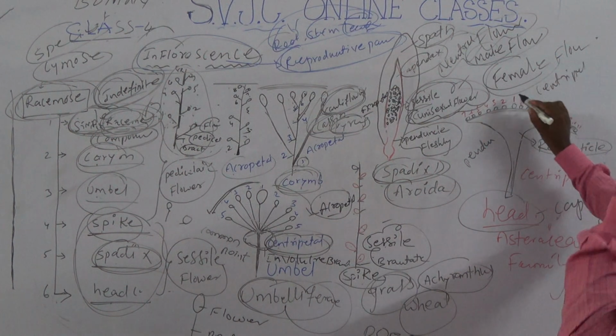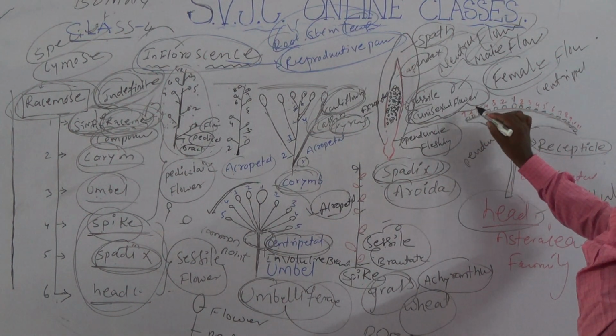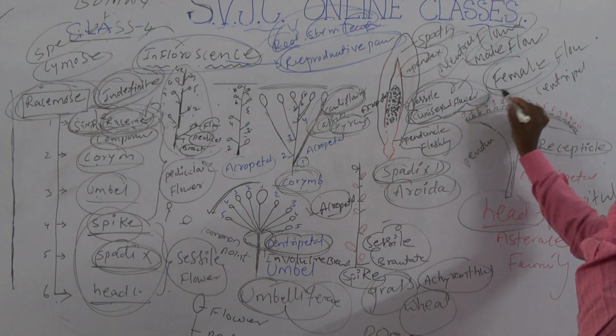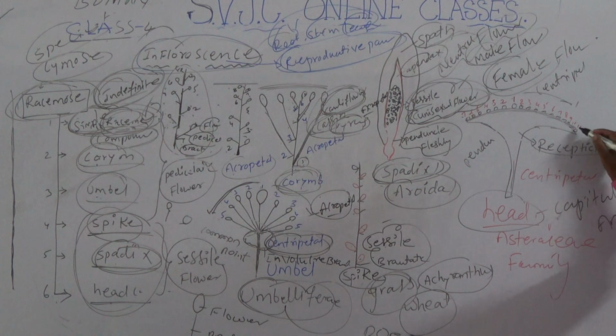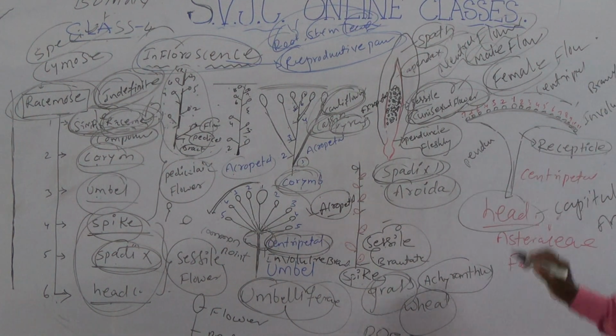Centripetal manner: first, second, third, fourth, fifth, sixth, seventh, from the outside to the center. And all the flowers are protected by bracts, called the involucre bract.